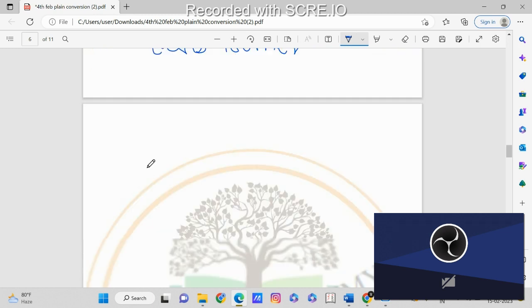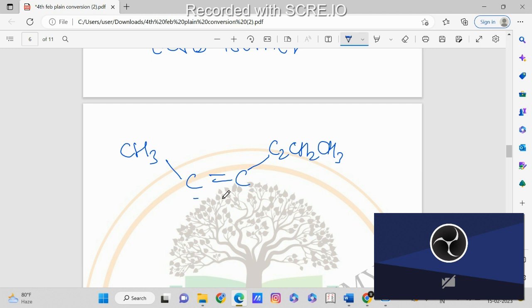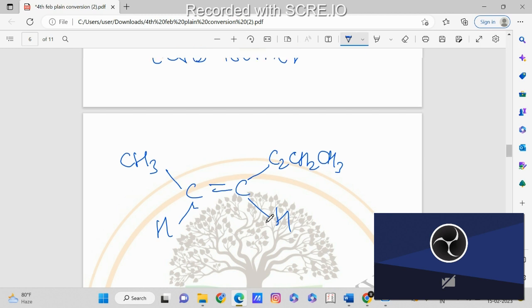So we can write CH3, C, double bond, C, then CH2, CH2 and CH3, and here we write both the hydrogens. So this is the trans isomer and this is the cis isomer.